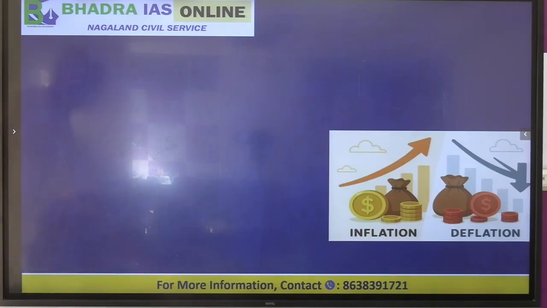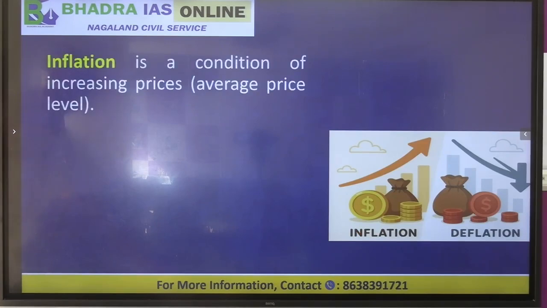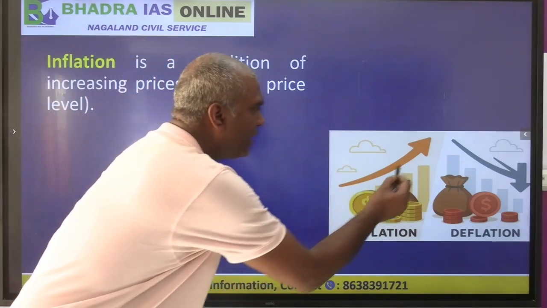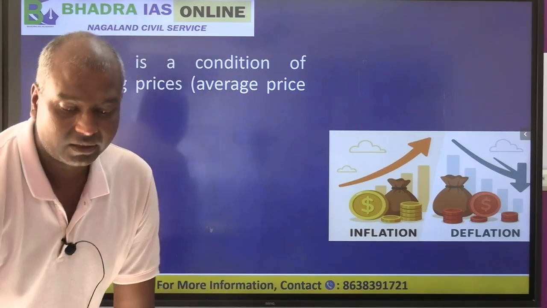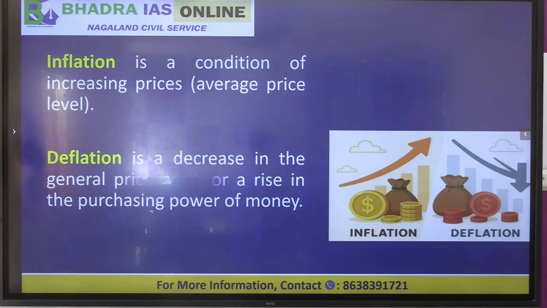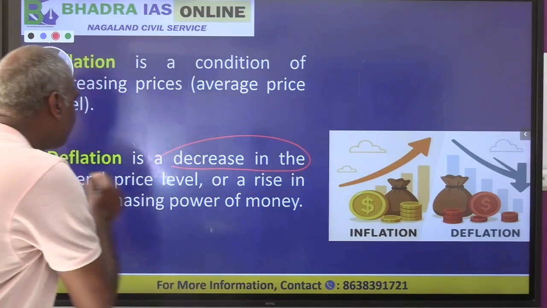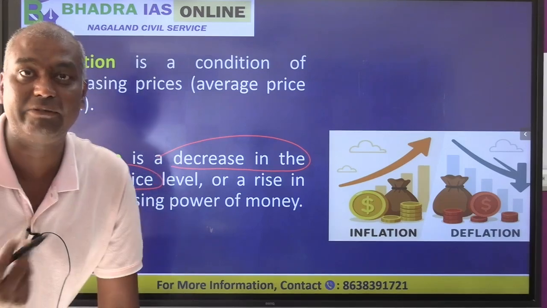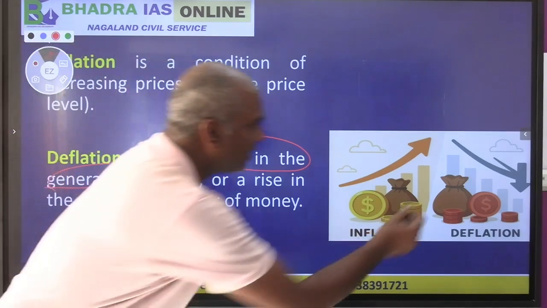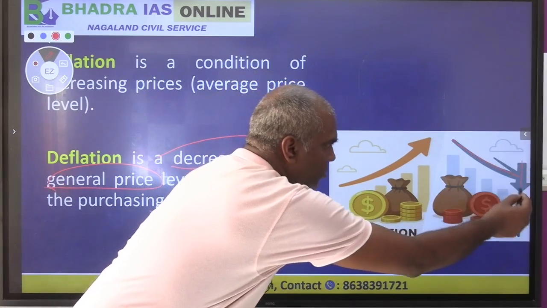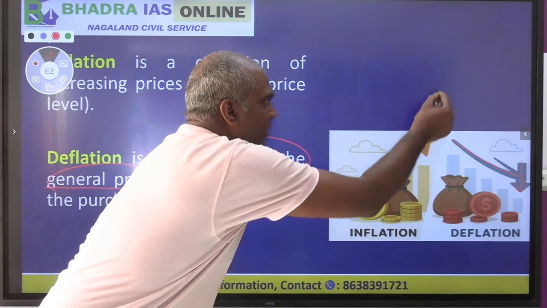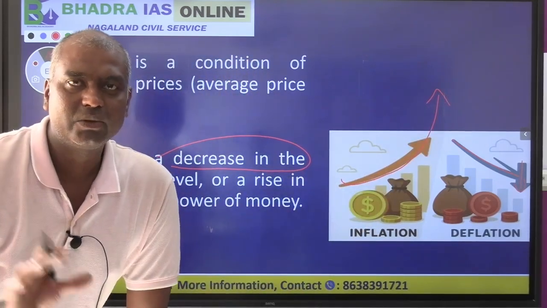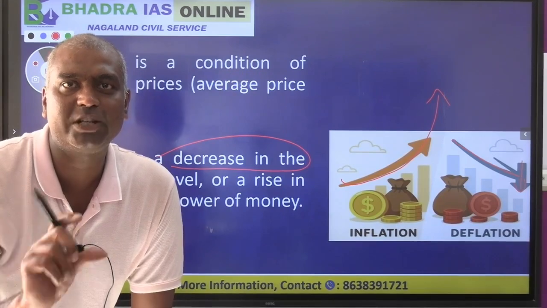Now let us compare some concepts. Inflation, as I told you, is when you have the price level going up like this. Just the opposite of inflation is what we have, deflation. What is deflation? Deflation generally means you have a decrease in the price level, that is the average price level. So if you look at here, in deflation price level goes down. In inflation price level goes up. Okay. So inflation and deflation are just opposite poles.